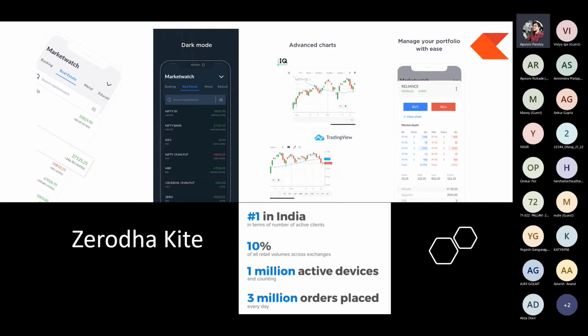There is actually a really good blog written by one of their developers explaining why they chose Flutter over other platforms. I'll talk about that also. It has 1 million active devices, 3 million orders placed, and 10% of the volume of exchanges. I don't know what exactly is written. In terms of active clients, they're saying it's the best, but that's not our concern. Our concern is that it's made in Flutter, right?